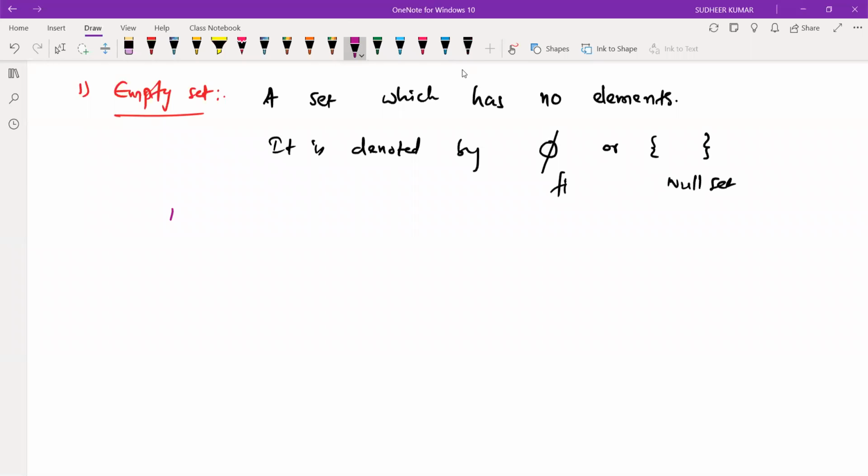Can you say the example for this? The set of all real numbers whose square is minus 1.